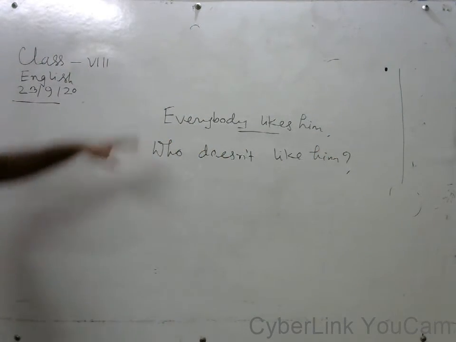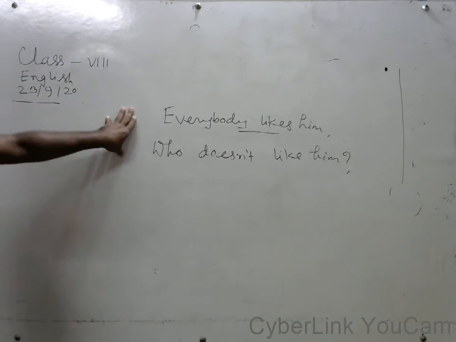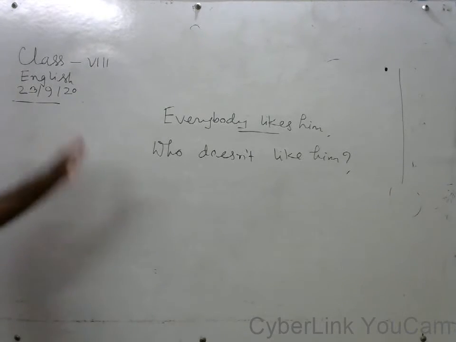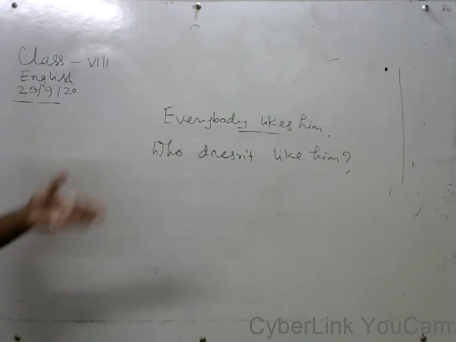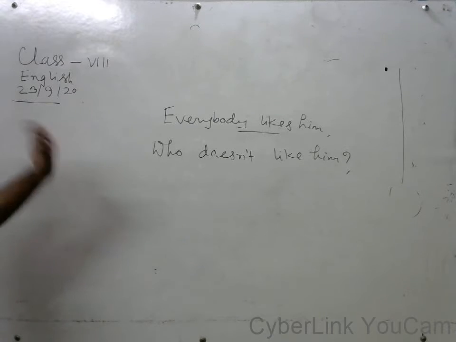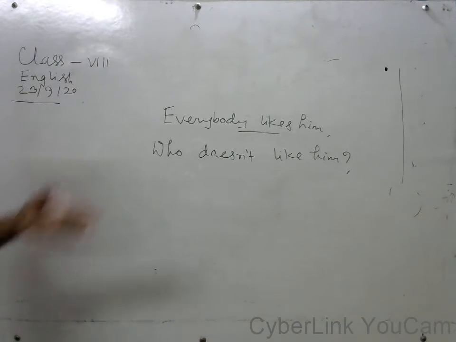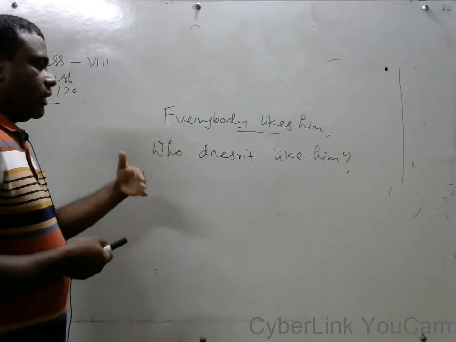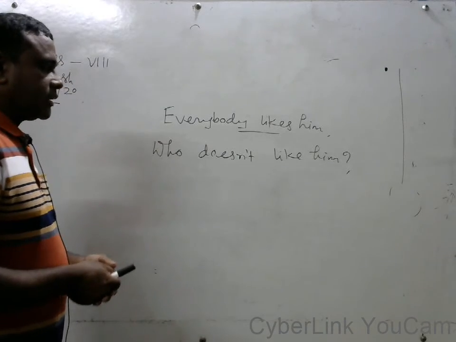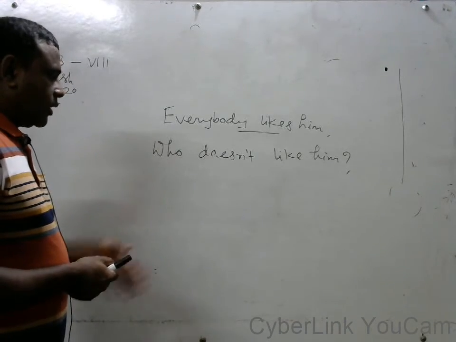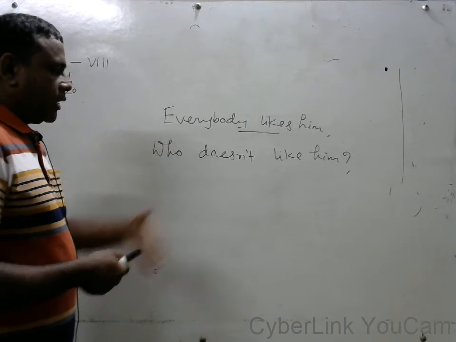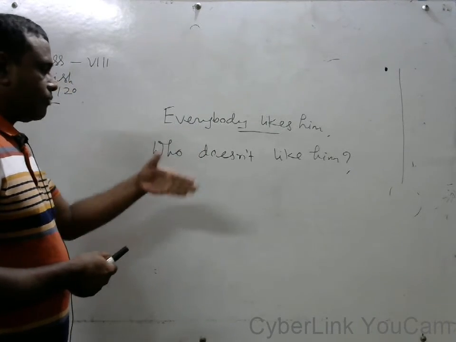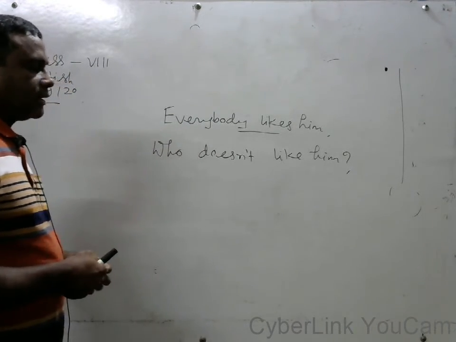Everybody likes him. At first we have to write "who," then we have to write "doesn't" according to the tense, then we have to write "like." If the verb consists of "s" or "es," at that time we have to omit the "s" or "es." So we can write: like him. Everybody likes him. Who doesn't like him?